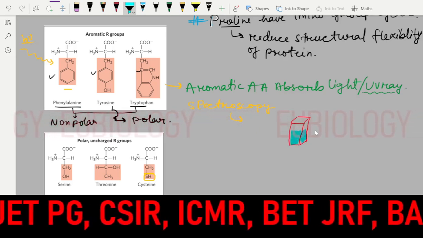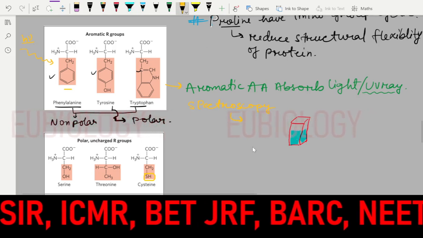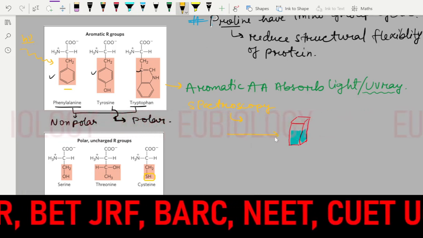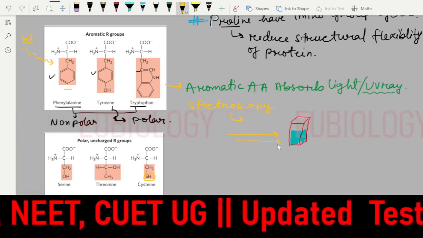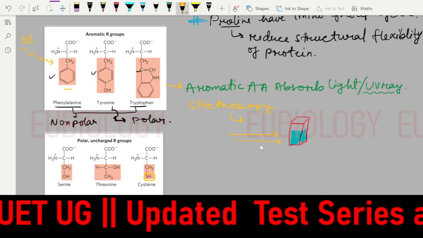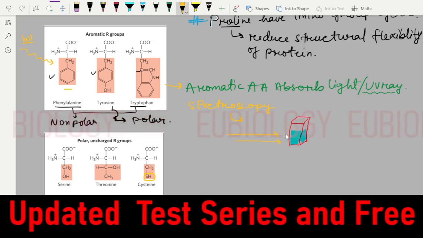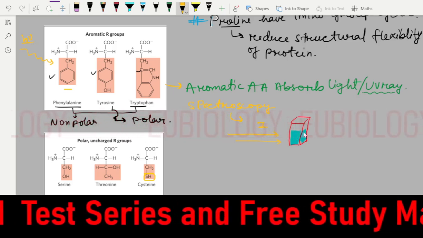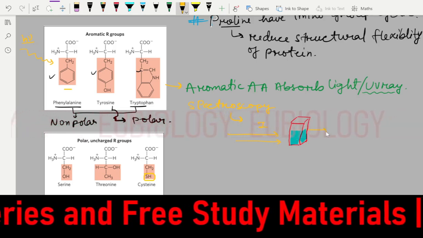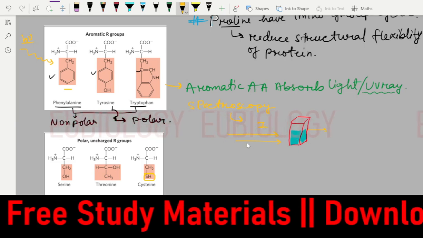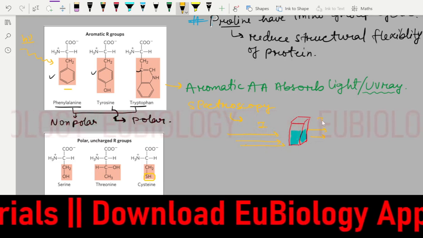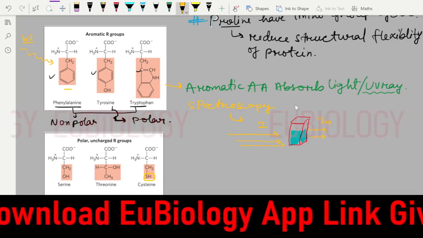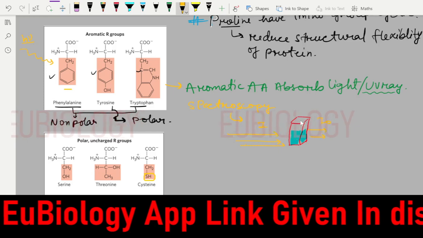Now the rays will be passed through the sample you kept here. Suppose the incident intensity of the rays is I naught, but only some of the rays come out, so this will be the emitted intensity I. So some of the intensity of the light is absorbed in this cuvette.